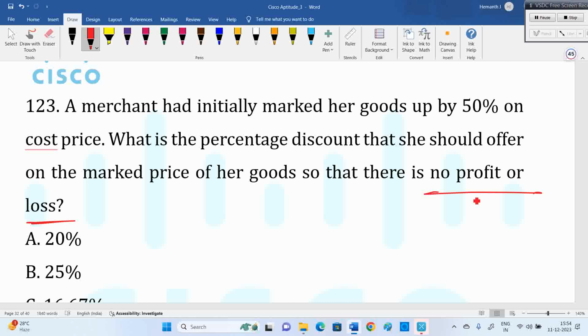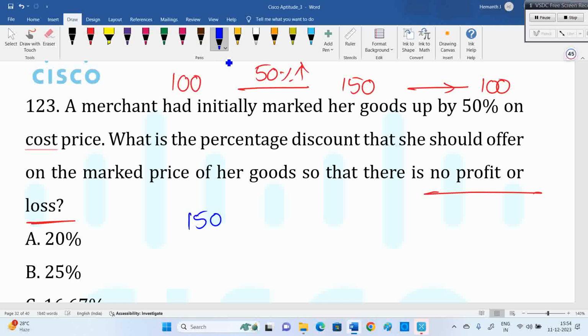Because see, let's say 100 rupees is the price. You increased 50%, so now your target is to bring 150 back to 100. Let's say if you decrease 50%, 75 will decrease. Then it becomes 75, not 100. My target is to reach only 100. So if you want to bring 150 to 100, how much do you have to decrease? 50. From where? From 150 you need to decrease.